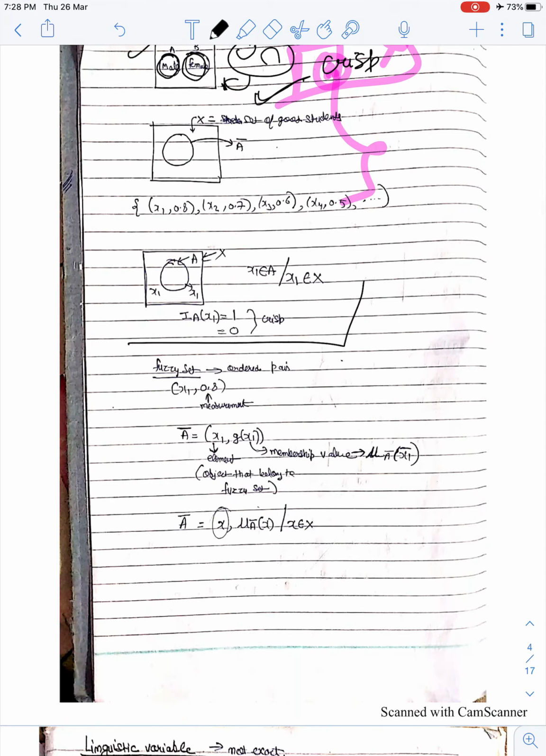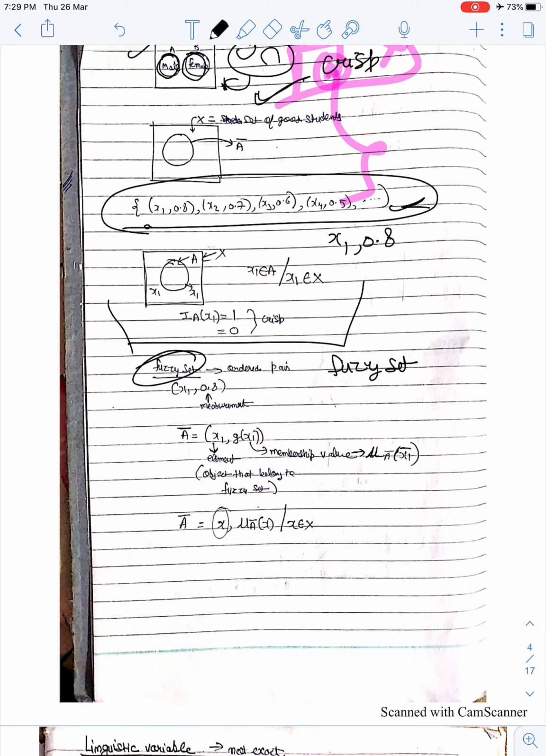The crisp part is basically like a normal set, like x1 pointed. This is basically like my fuzzy set only. How this is my fuzzy set, I will tell you. Wait 1 minute. This is my fuzzy set. How can we define my fuzzy set? In a fuzzy set, I can define x1 with some measurement. This is my weight, some measurement of this x1.